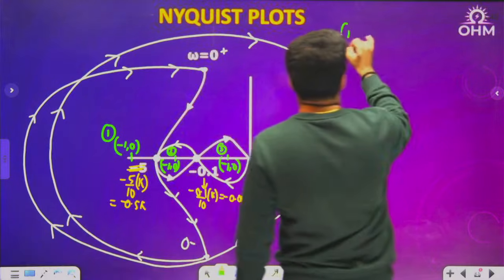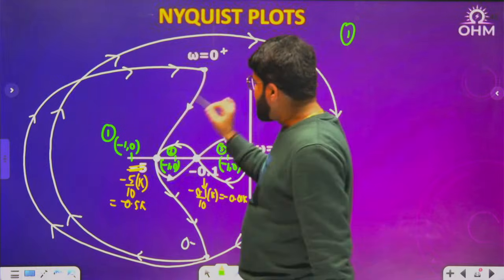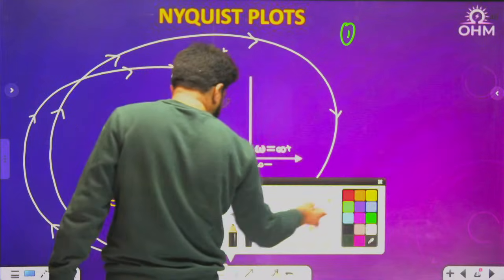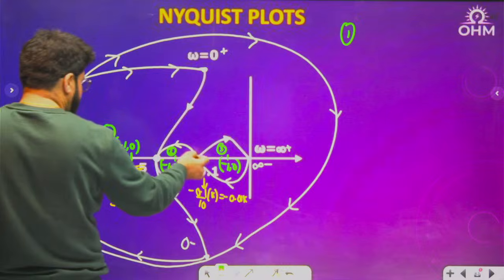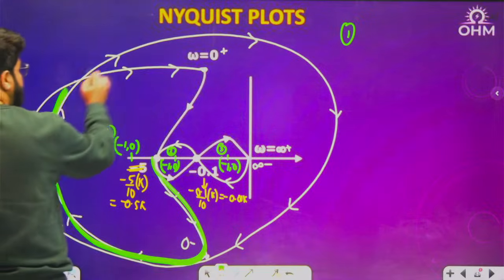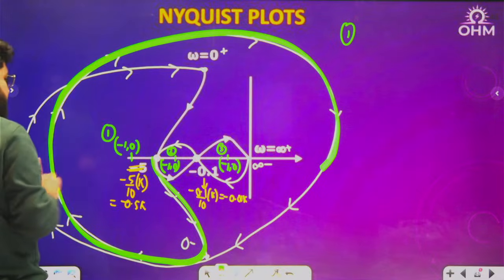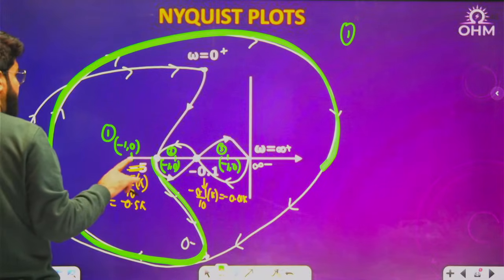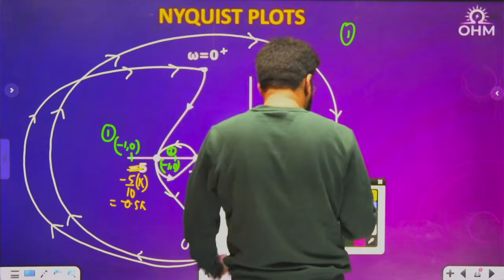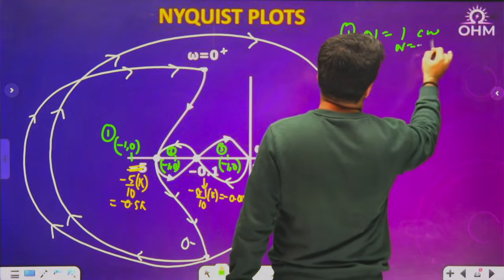In case number 1, how many encirclements? I want no net encirclement. So how many encirclements here? I will show you this way. See, infinity minus to 0 minus, this is not relevant, but from here, if you trace this much, one rotation is complete. One rotation is complete by this much only. Then if you come back, another will not be complete, but one rotation is complete in the clockwise. N equal to 1 clockwise, that means N is minus 1. I don't want N minus 1.